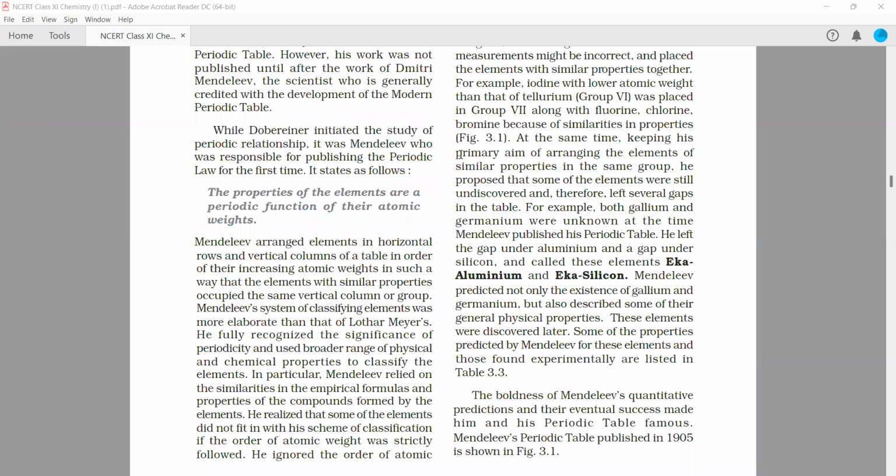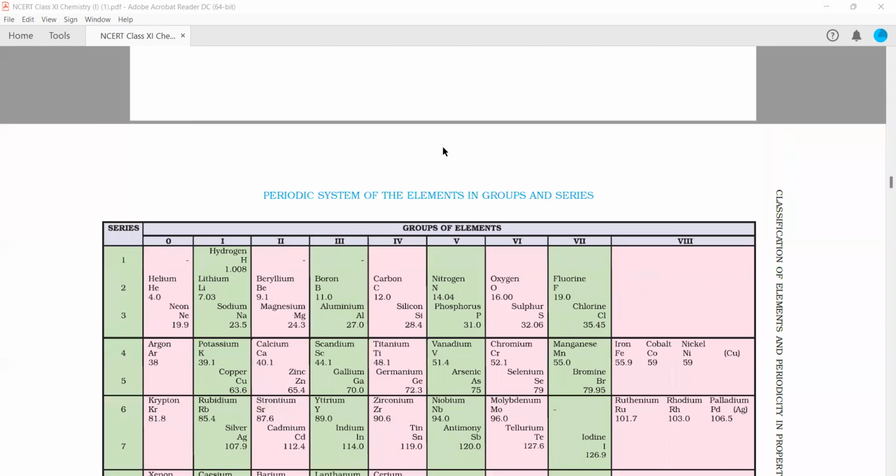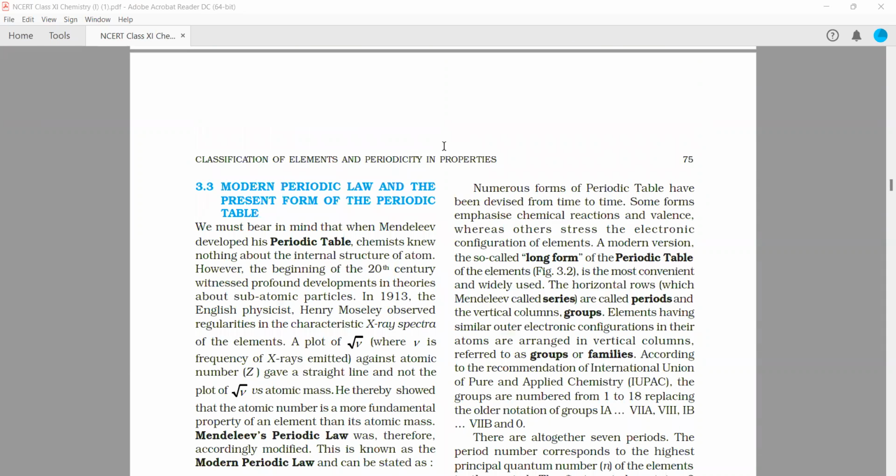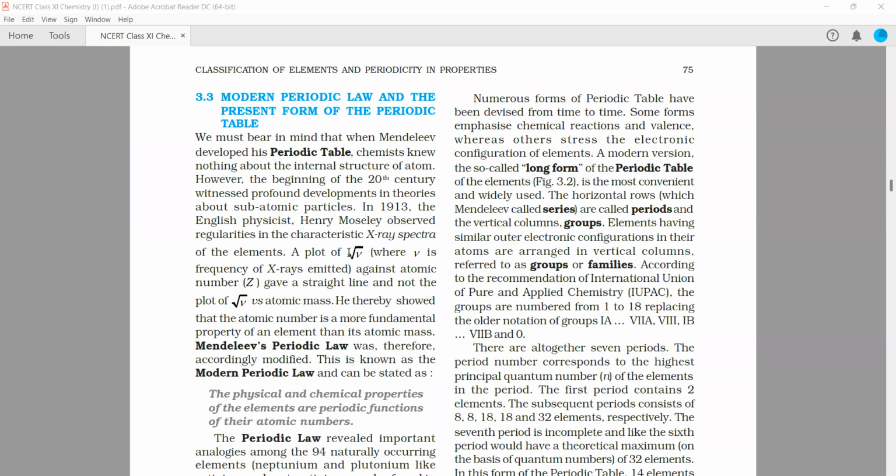of octaves आया, after that Mendeleev का periodic table भी आया, क्योंकि काफी हद तक modern periodic table से मैच करता था. फिर उसके बाद जब हम लोगों ने एक प्लॉट बनाया root under nu against atomic number, तो वो straight line आ रहा था, but root under nu against atomic weight straight line नहीं आ रहा था. इसकी वजह से जो atomic weight के हिसाब से अरेंज किए हुए थे एलिमेंट्स को, उसको हटा करके atomic number के हिसाब से अरेंज कर दिया और उसको modern periodic law बोलते हैं.